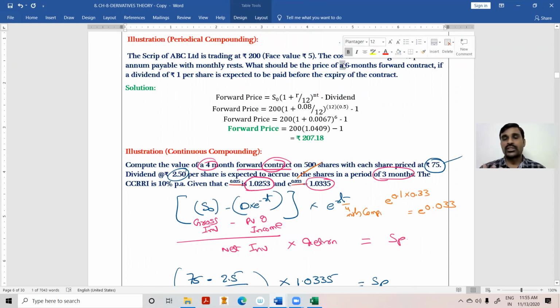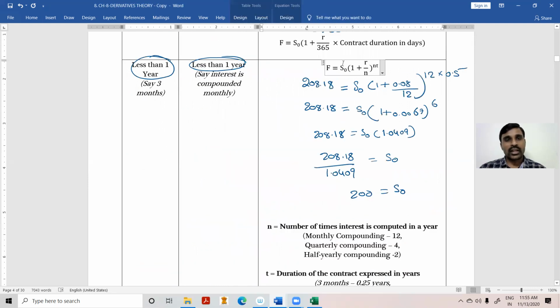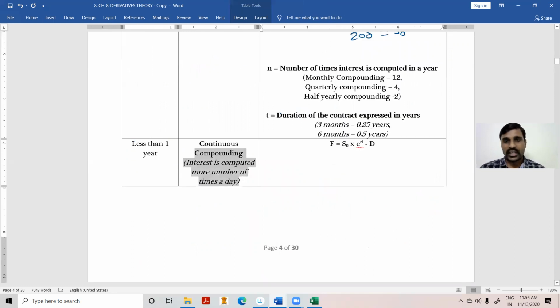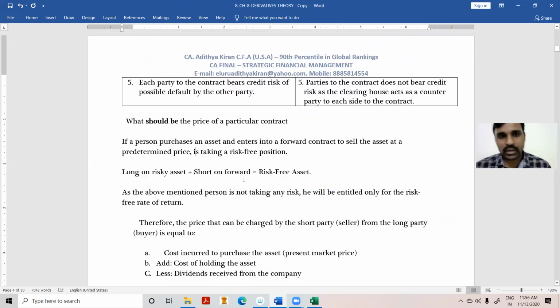Four types of computation I have shown. One is contract duration is a year and yearly computation. Another is contract duration less than a year and yearly computation. Then contract duration less than one year and less than one year computation, and less than one year and continuous compounding. Four different scenarios, four different problems we have seen. Okay, great. So in the next class, we'll start the index futures.